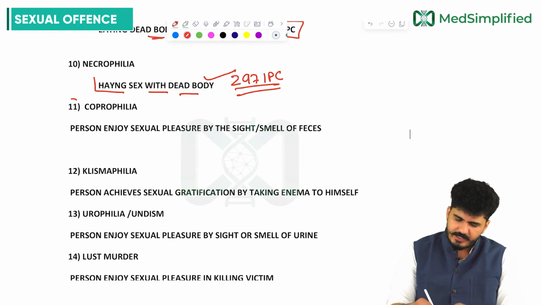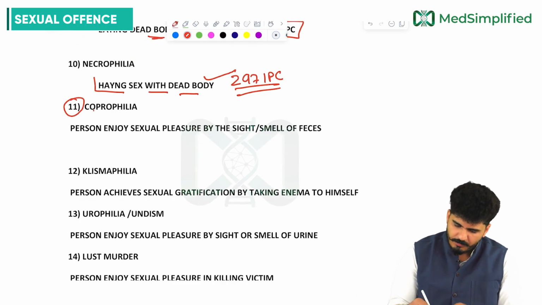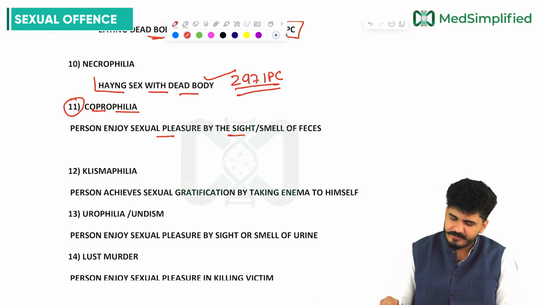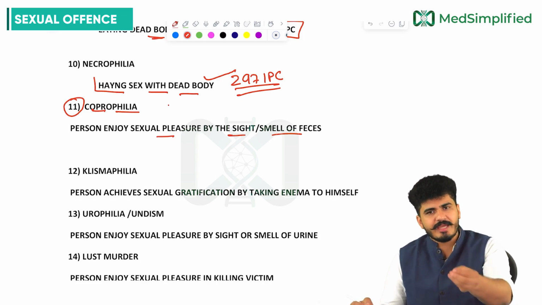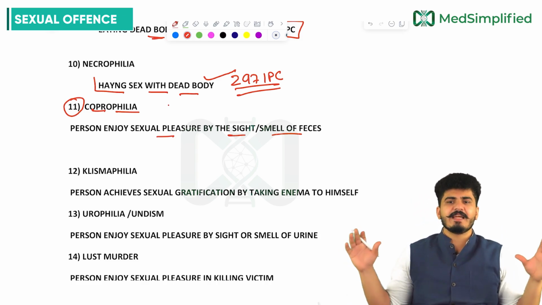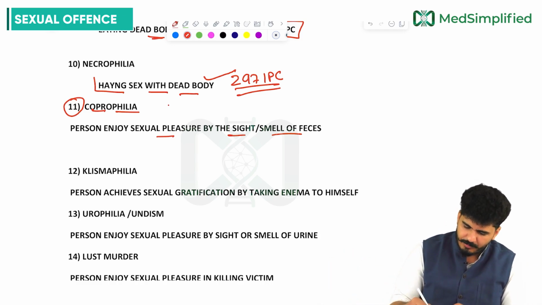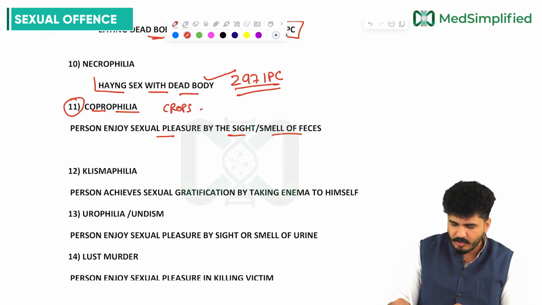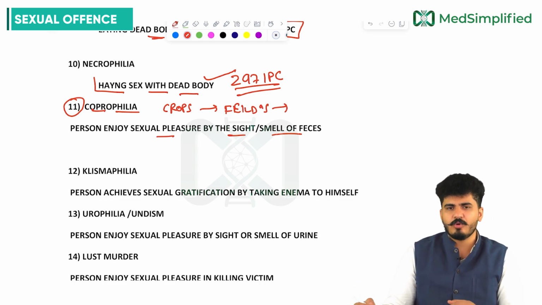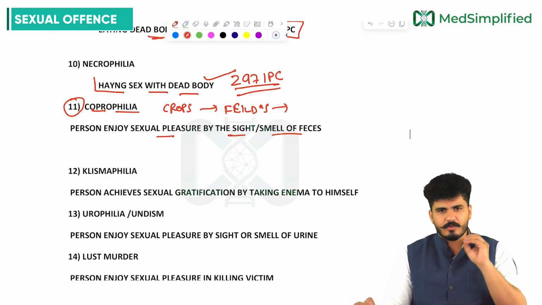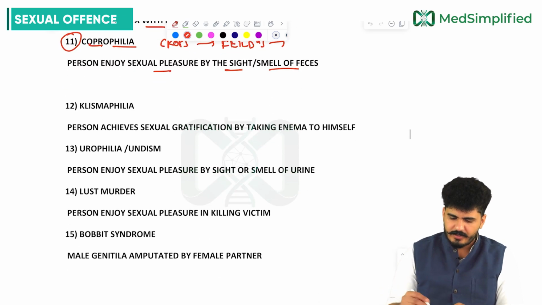Now the 11th paraphilia we are having right here, that is coprophilia. The person enjoys sexual pleasure by the sight or the smell of the feces. Just looking at the feces and having the smell, he is getting equal satisfaction as compared to sex, my dear friends. How to remember? Copro is like crops, and crops are there in the field. In old age, people go to do defecation in the fields, and this is how you have to remember coprophilia.